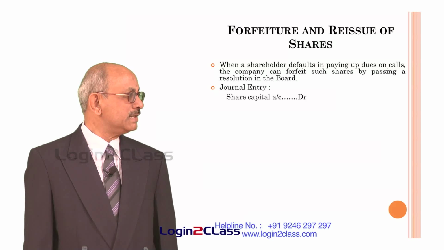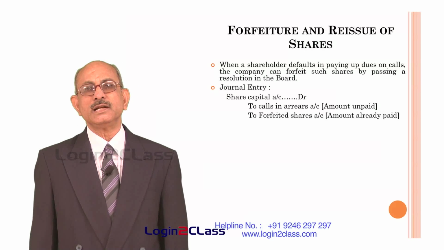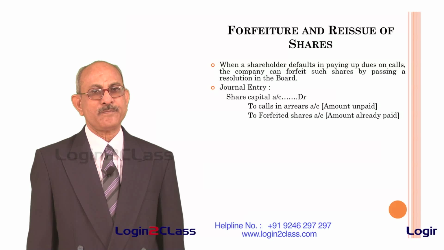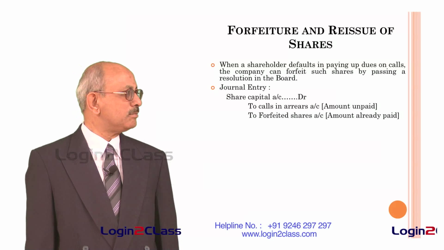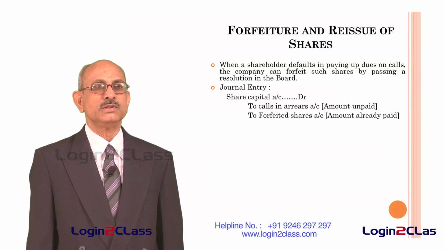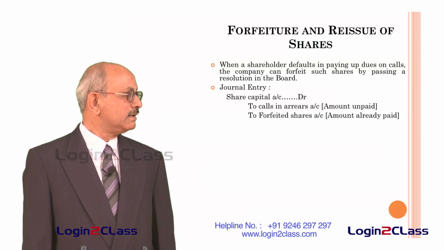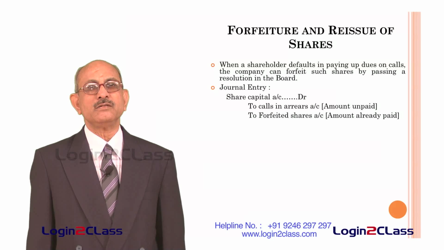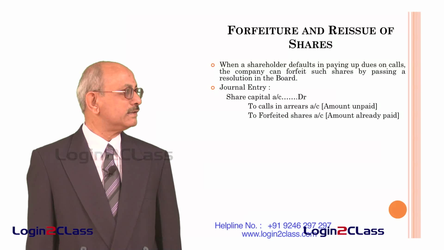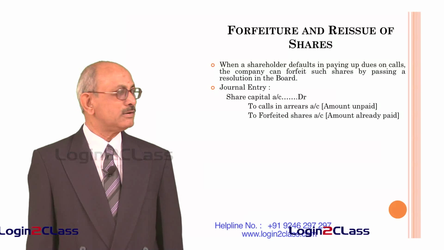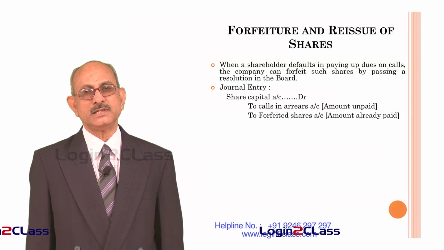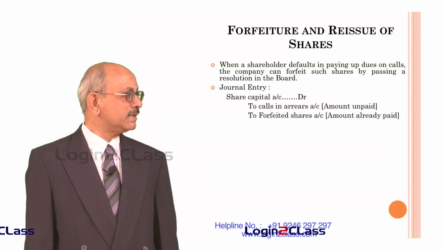So the first entry will be, we have to debit the share capital account. That means that share capital has to be reduced to the extent of the face value of the forfeited shares. And since the company has already received some money, that money will be transferred to an account called forfeited shares account. So that forfeited shares account will be credited, and the remaining amount which the company was to have received, which was kept in calls in arrears account, that account will be credited. Therefore, by debiting share capital account, two accounts will be credited, that is the calls in arrears account, that is the amount unpaid by the shareholder, and forfeited shares account, that is the amount already paid.